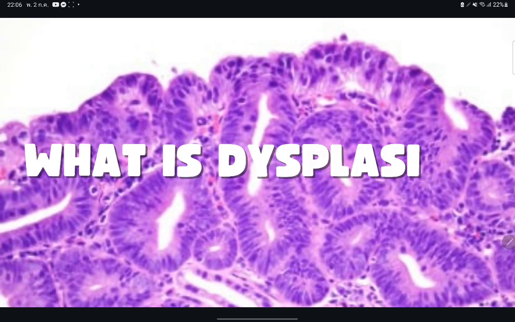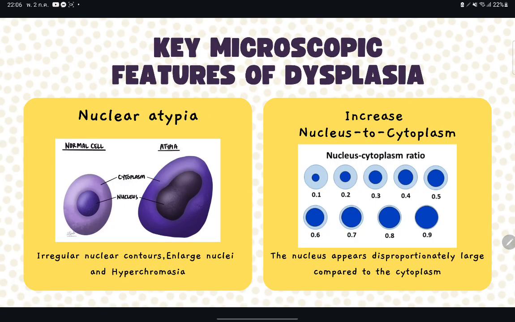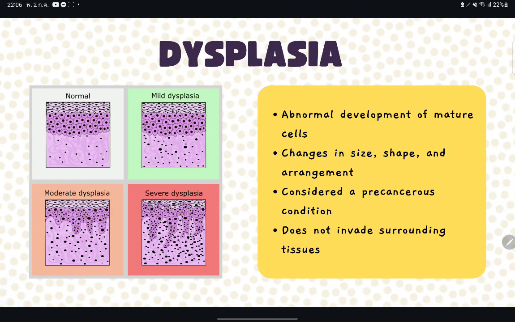The last topic is: what is dysplasia? Dysplasia describes a situation where cells begin to grow and mature abnormally instead of maintaining their usual size, shape, and arrangement. The cells become disorganized, although it's not cancer yet. It's a warning sign that may progress to cancer if left untreated. One key point is that these abnormal cells stay within their original tissue and have not spread to nearby areas.